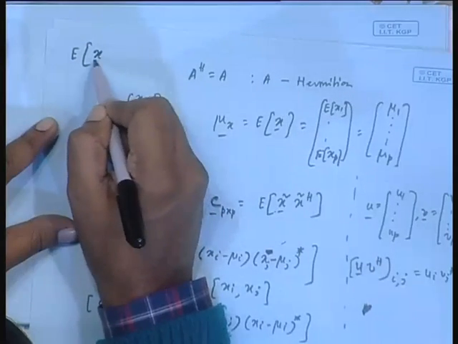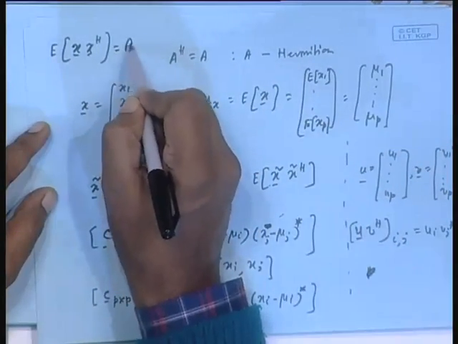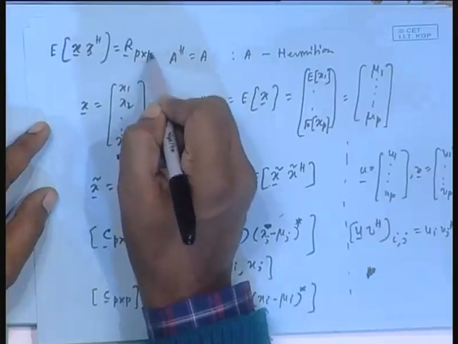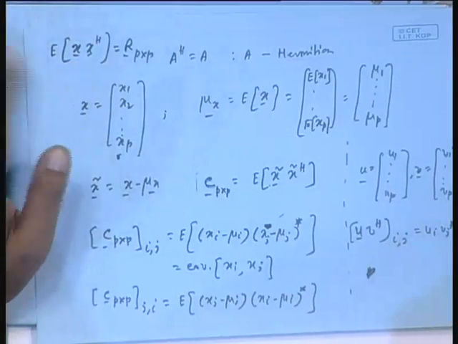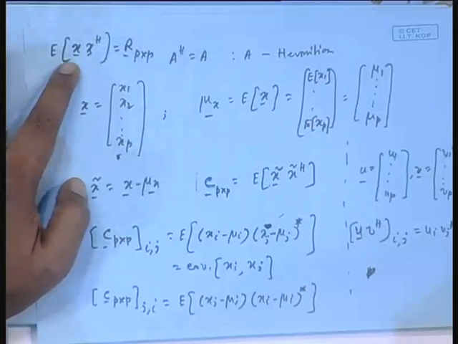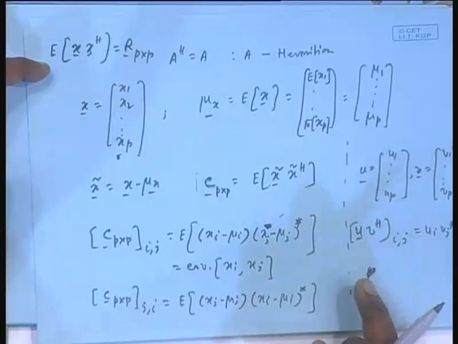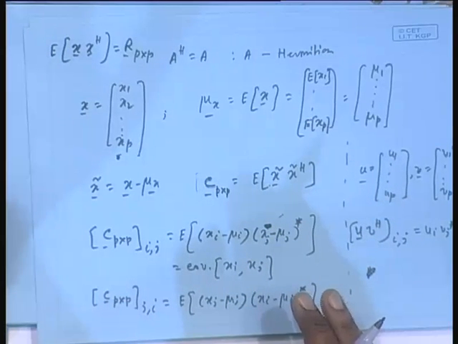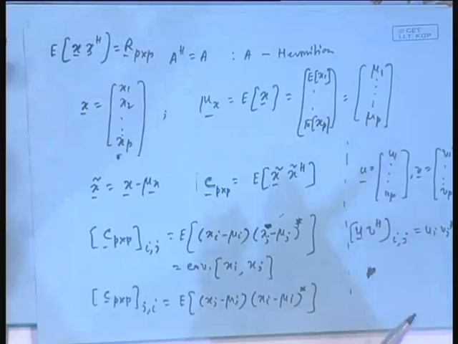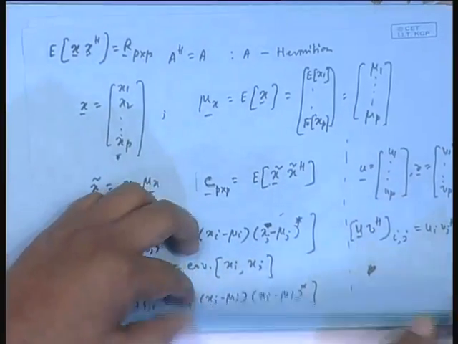only x, with no subtraction of mu, then it is called the correlation matrix, P cross P correlation matrix. This is also Hermitian, you can easily see by the structure: expectation of something into something transpose, Hermitian, isn't it? And this becomes the same as this when your mu x is 0. For 0 mean processes, 0 mean random variables, correlation and covariance are the same.